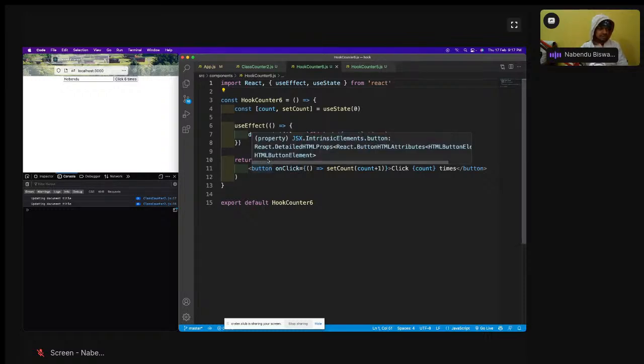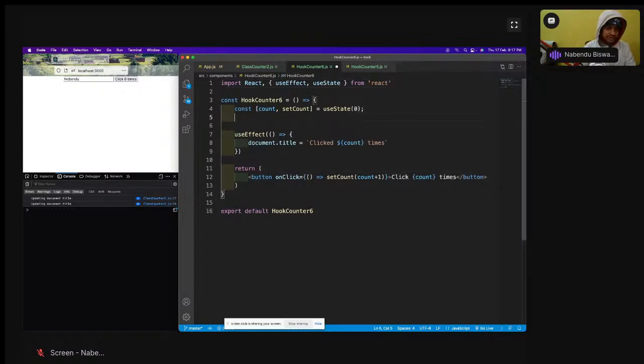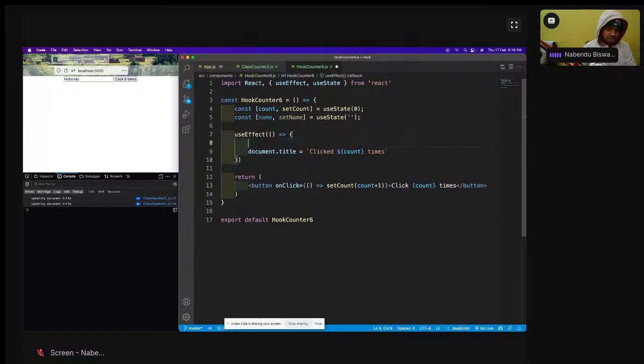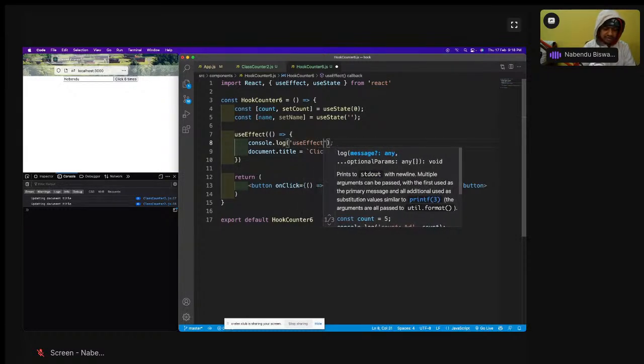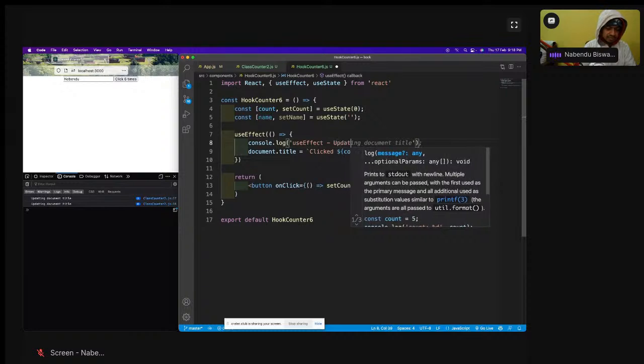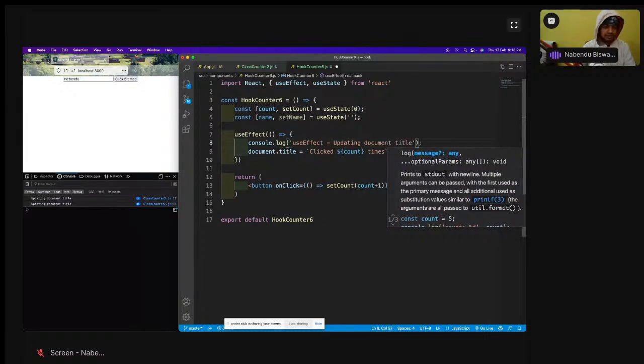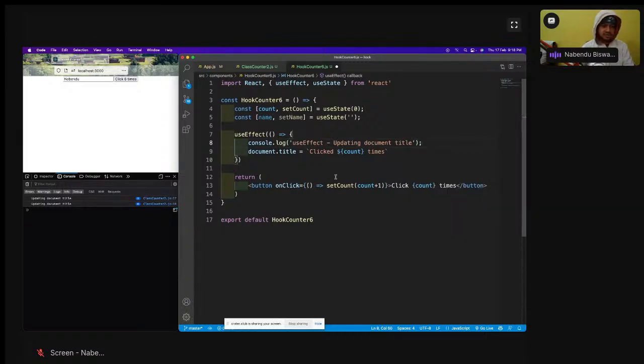Then I have one more thing to add, and for that I would have to have a state, const name, setName, because we have to create another state variable here. And here also I will have a console.log, let us have this: updating document title.